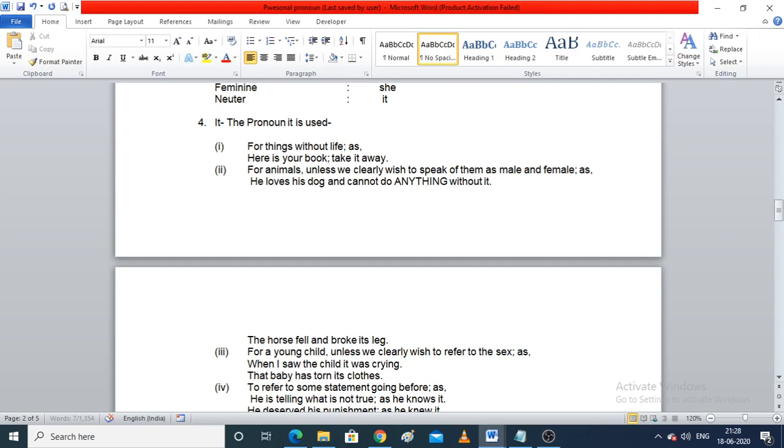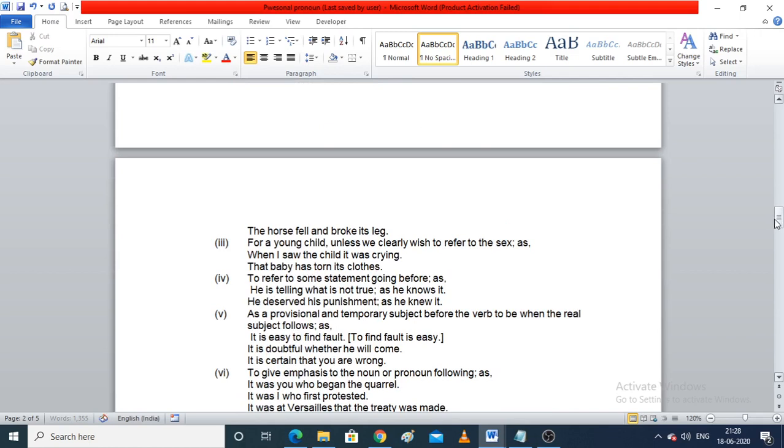In this sentence, the gender of the dog is not specified. So at that moment, we have to use the pronoun it. When the gender is not specified, we have to use the word it.